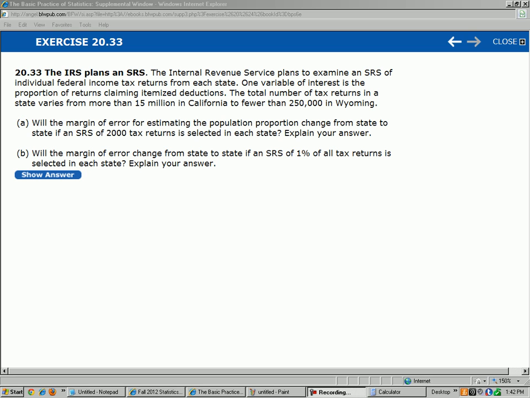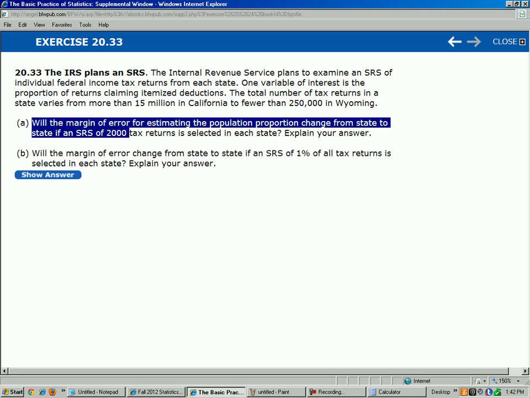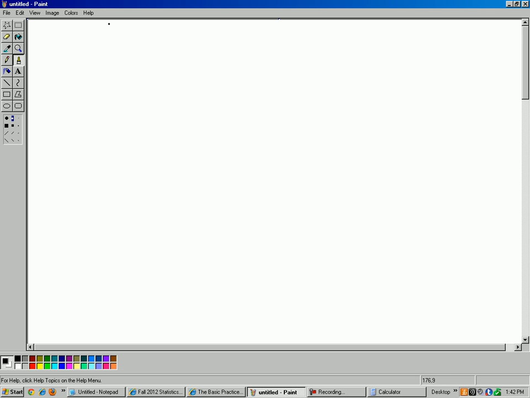Well, let's read part A and then we'll do the situation here. It says, will the margin of error for estimating the population proportion change from state to state if the simple random sample of 2,000 tax returns is selected in each state? Explain your answer. All right, so here's what it looks like.